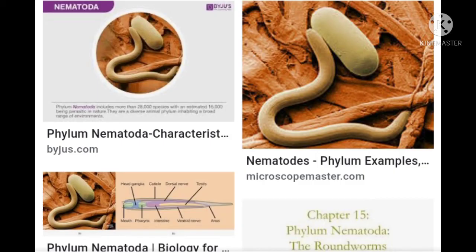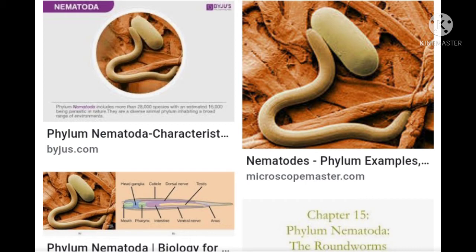The next group is Nematoda. They are bilaterally symmetrical and triploblastic. The body is cylindrical. They have tissues but no real organs. Although a body cavity, or pseudocoelom, is present. The pseudocoelom is a cavity which is covered on either side by the mesodermal layer.